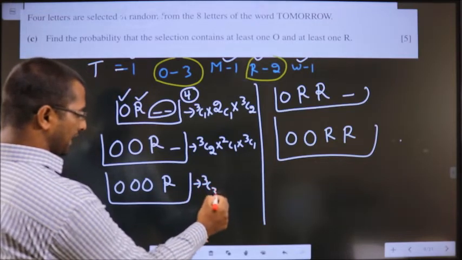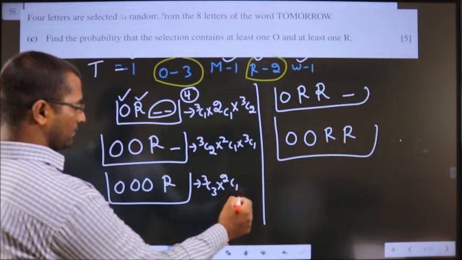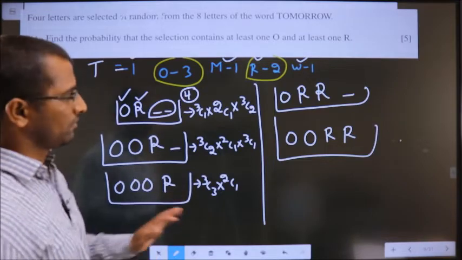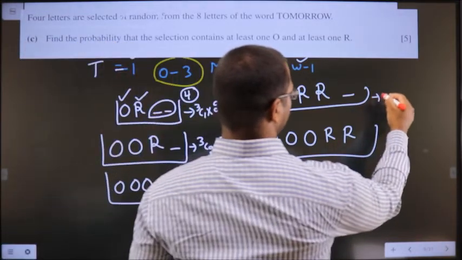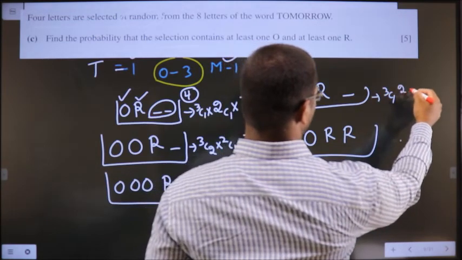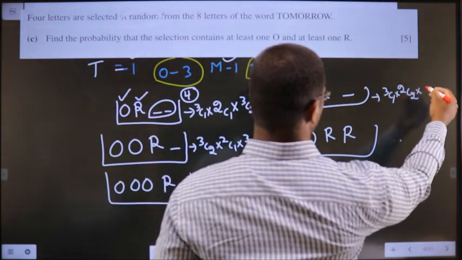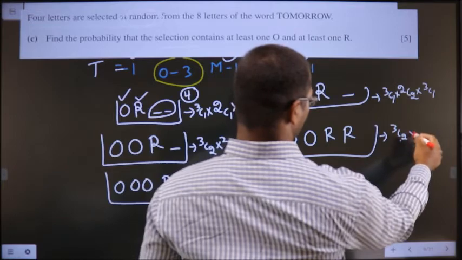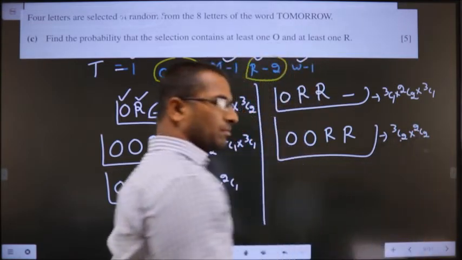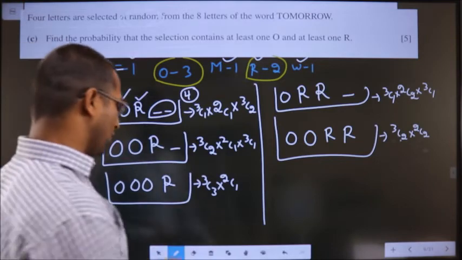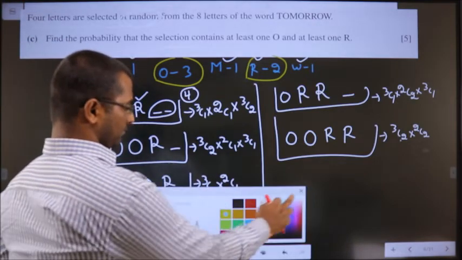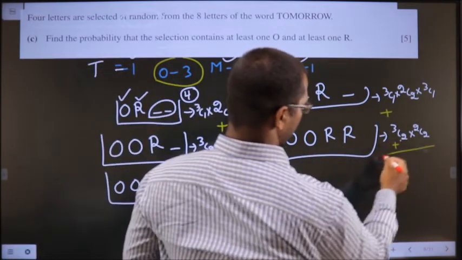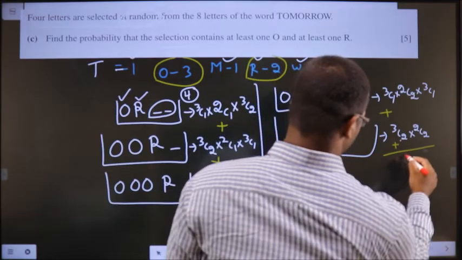Same here. Now 3 O's I need. 1 R I need. That's it. I don't need any other letter other than O and R. Now come to this. Here I need 1 O, 2 R's and 1 other letter. And over here I need 2 O's and 2 R's. Clear? Now add all of them. So this plus this plus this plus this plus this. That will give you the answer 50.